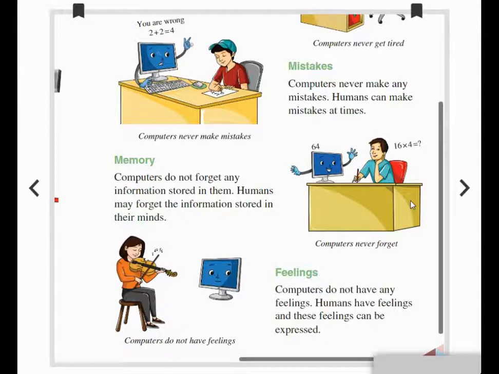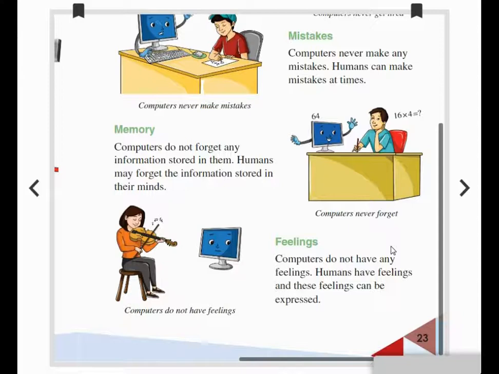Yes. Next, let's see feelings. Computers do not have any feelings. Humans have feelings, and these feelings can be expressed. The humans' feelings can be expressed, but the computer does not have any kind of feelings. Understand? Yes. See in your next page, that is page number 23.